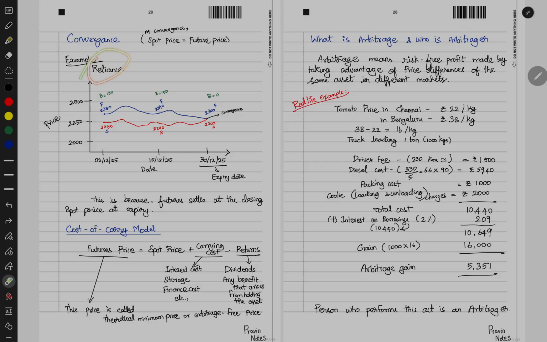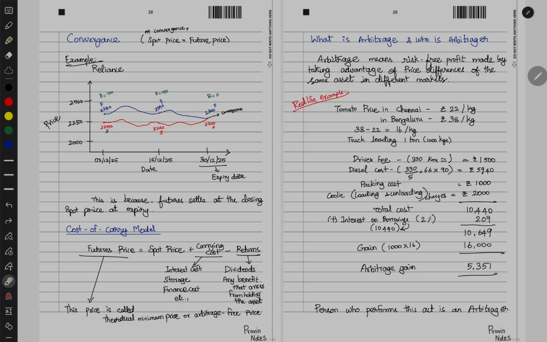Let's take an example of Reliance. Now on 3/12/2025, the price of Reliance in the spot market is 2250, in the future market is 2380. The basis is 130, and then there is a change, and at the expiry date, 30/12/2025, both will become 2300.